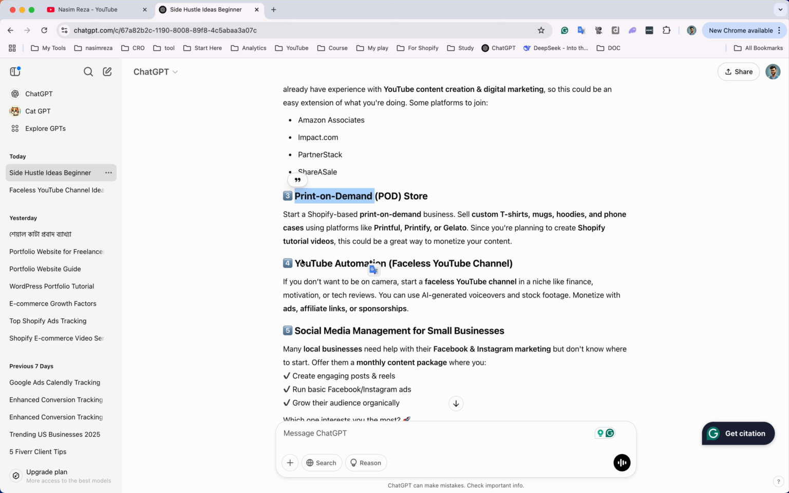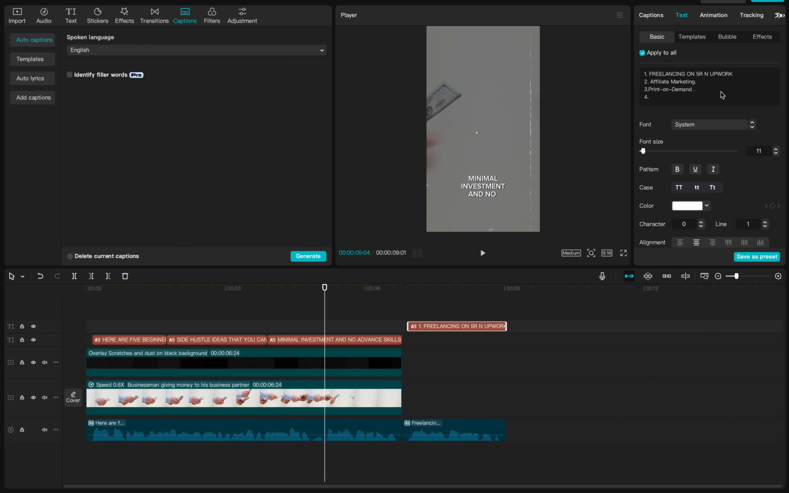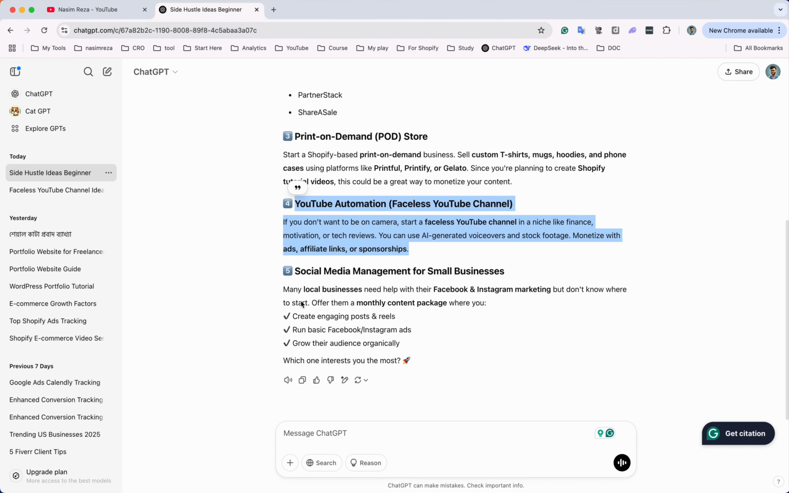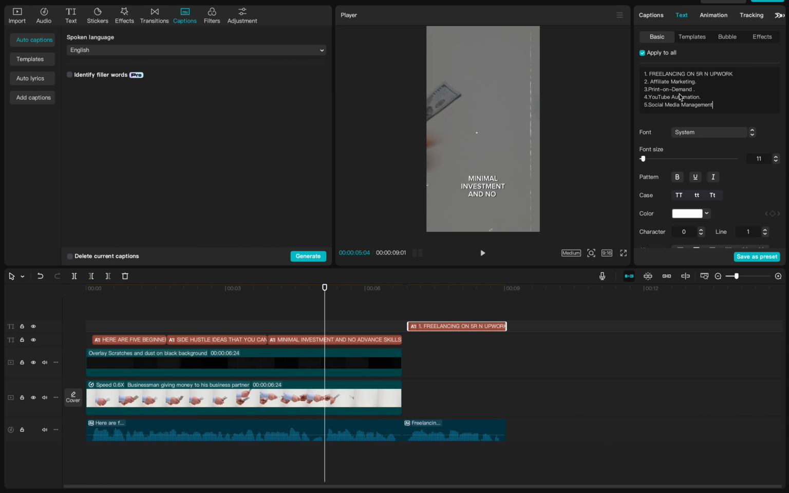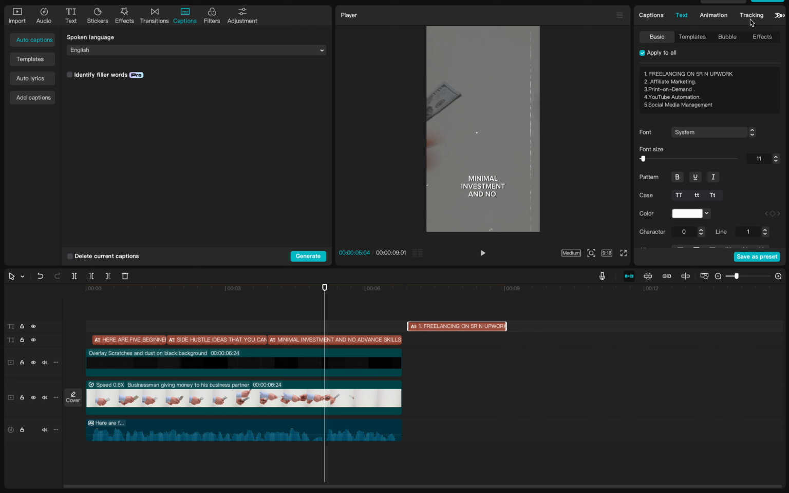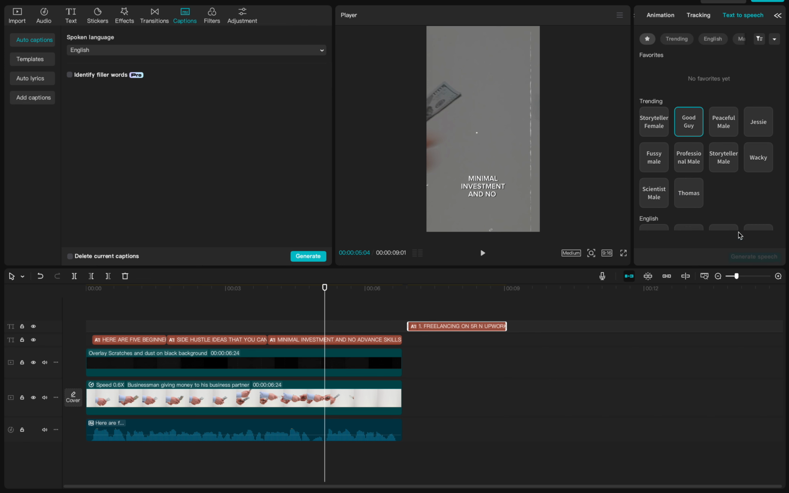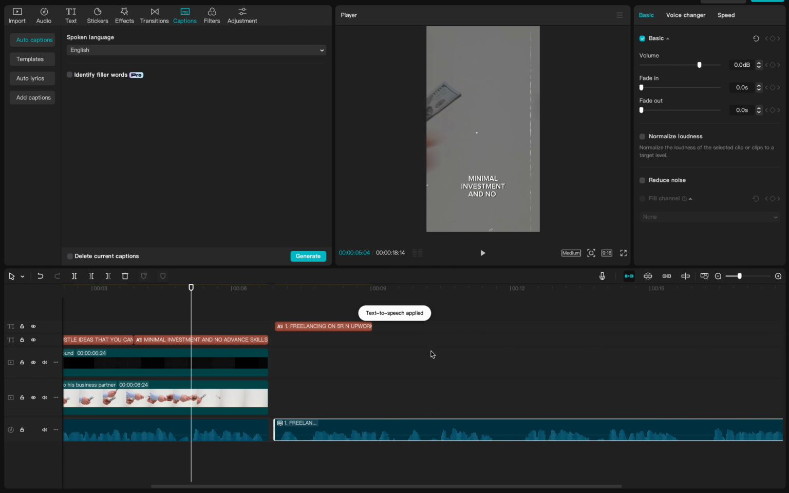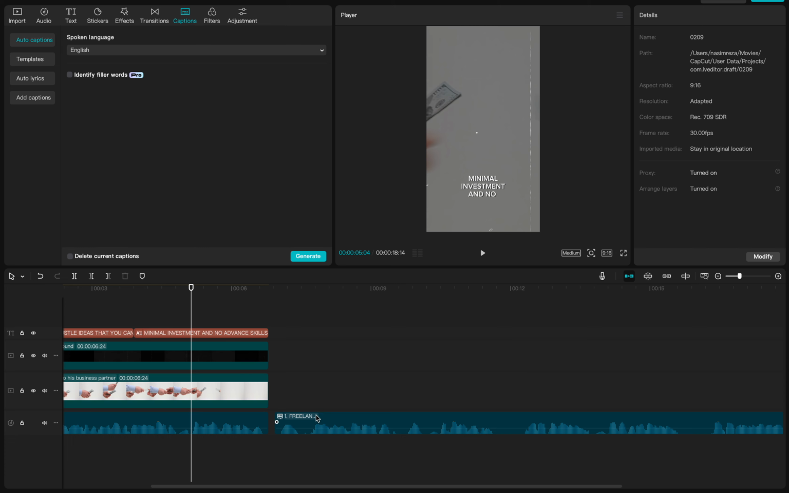Okay, so number 3 print on demand, and number 4 just copy and paste, YouTube automation. Okay, so number 4 YouTube automation, and then number 5 will be social media management. Okay, so copy it and paste it here, and just delete the old audio and just hit the text to speech again, hit this button and generate again, and then you can see the audio is generated in 1 second.